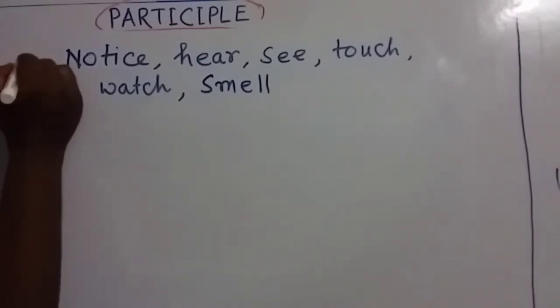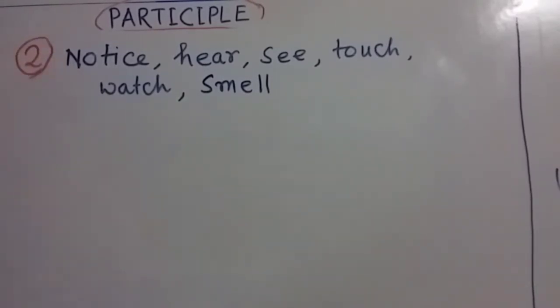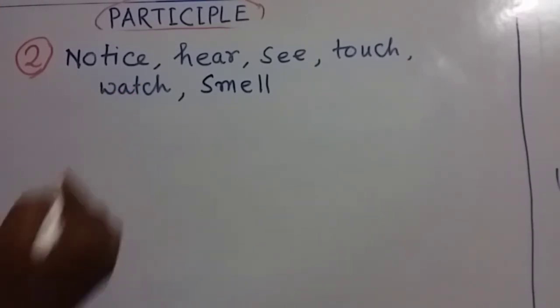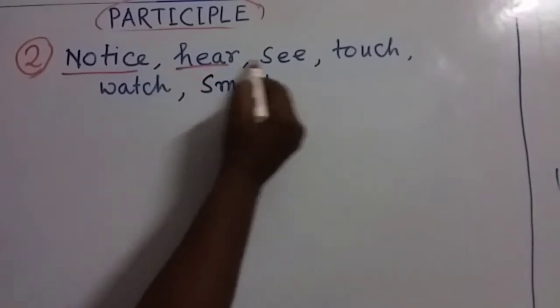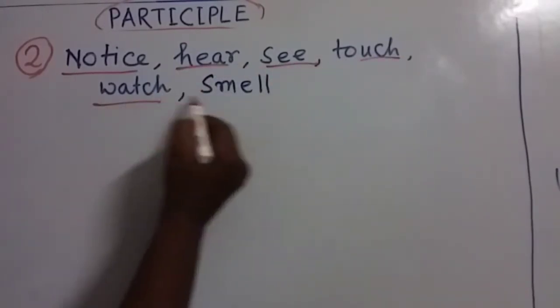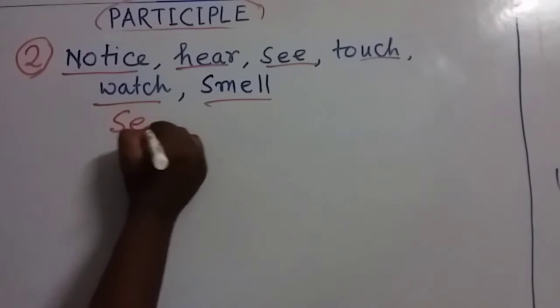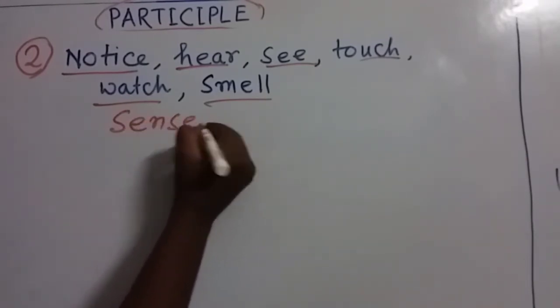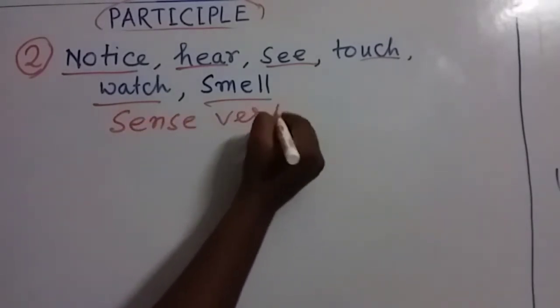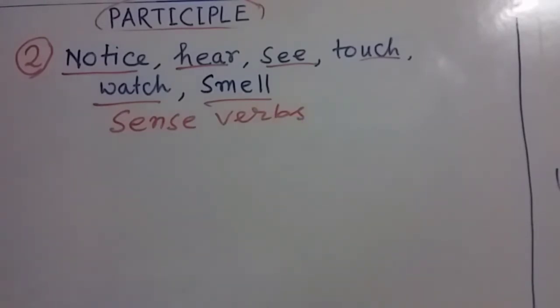Friends, this is the second usage of participle. Friends, I have written here some of the words and all these are verbs. You know, notice, hear, see, touch, watch, smell. My dear friends, these types of words are called sense verbs, or you can say the verbs of perception.